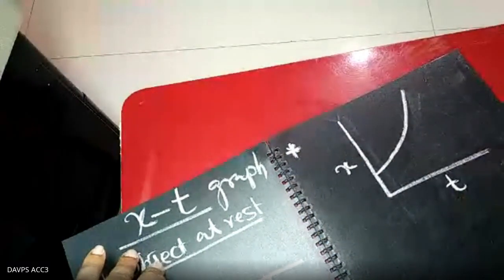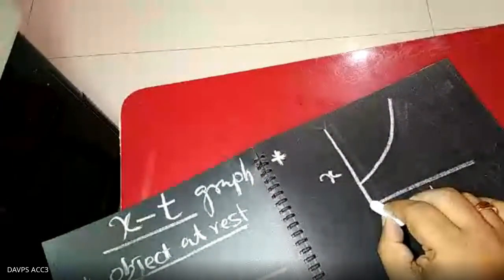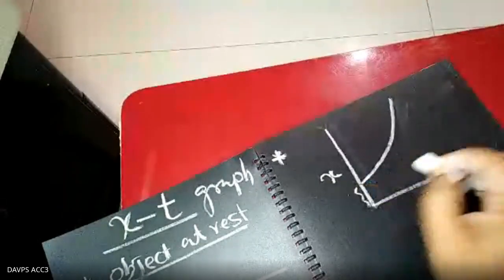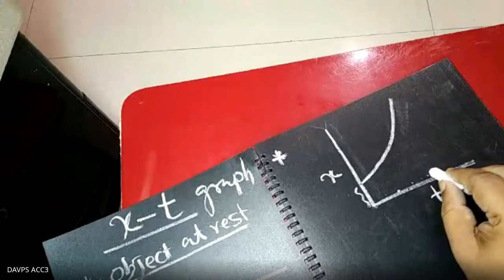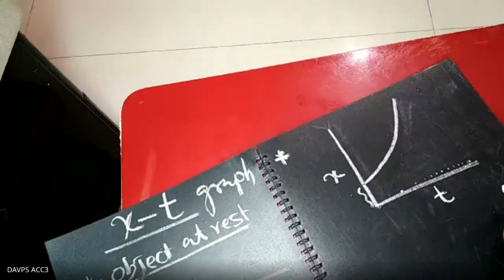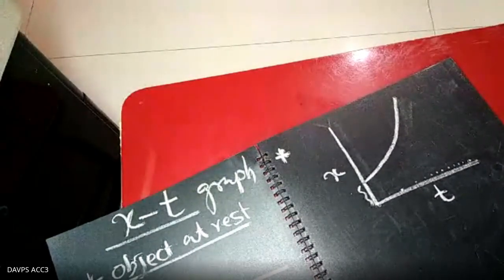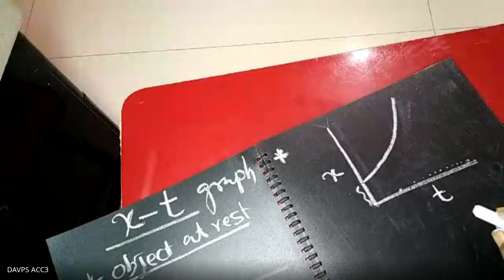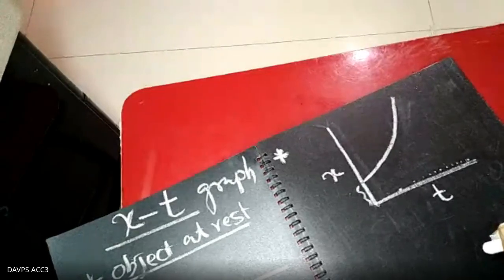Whenever t equal to 0, the starting instant, you already have x naught distance traveled, and as the time increases, the distance also increases. So what type of case is it now? Anybody can tell me what type of case you are finding here?